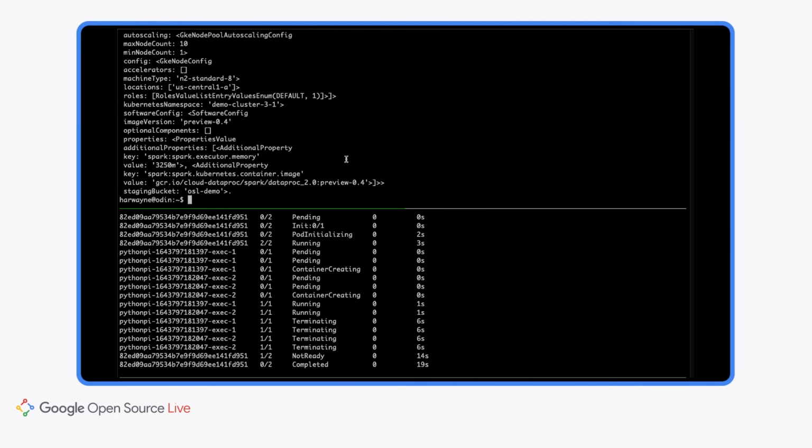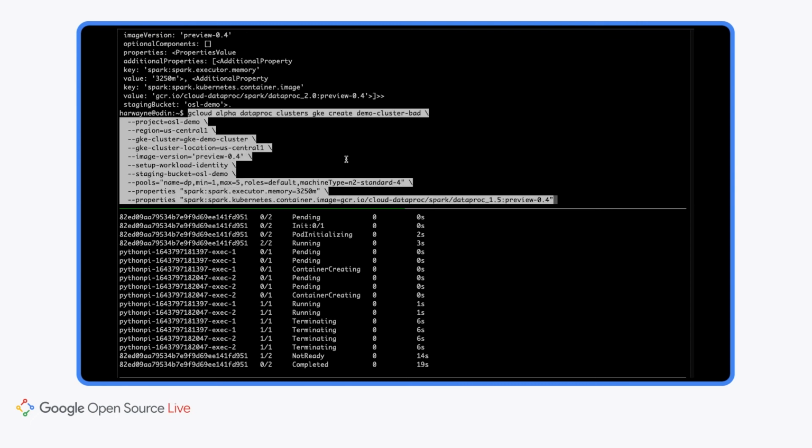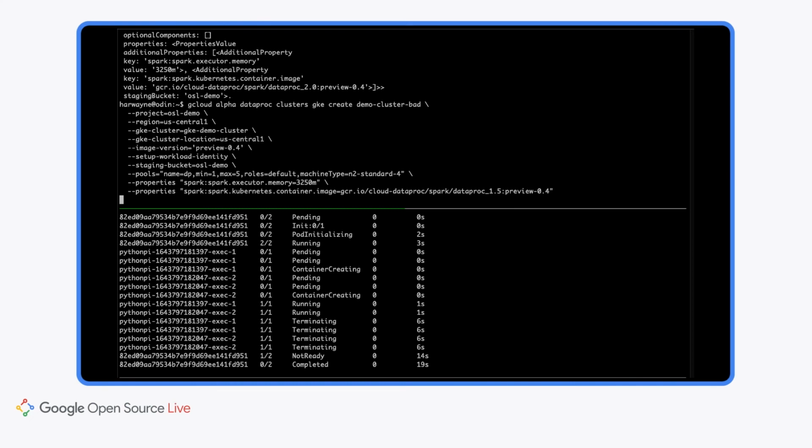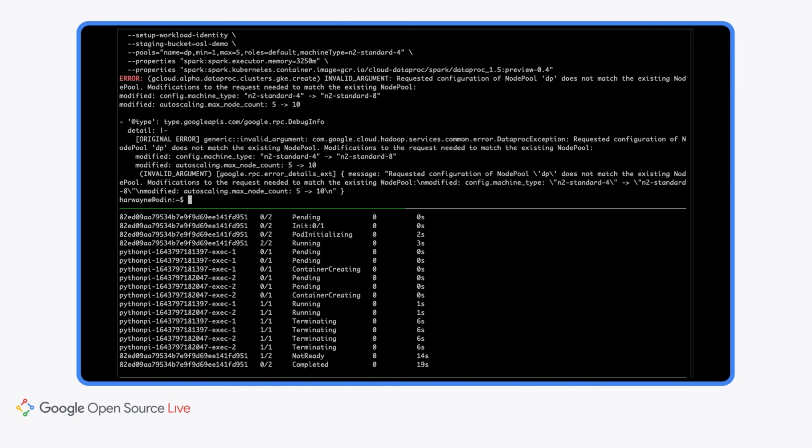As I just mentioned, the reason this worked is because I created the same node pool twice. All of these node pool values are validated. So I'm going to try to do the same thing, except I'm giving it a new name, demo cluster bad, and importantly, I'm giving it distinct properties. Even though the node pool is still named the same thing, DP, I now have its max set to 5 rather than 10, and I give it a machine type of N2 standard 4 rather than N2 standard 8. This should fail when it actually starts being processed.